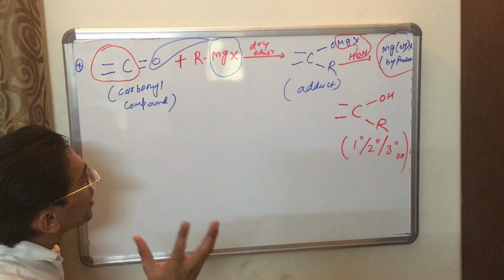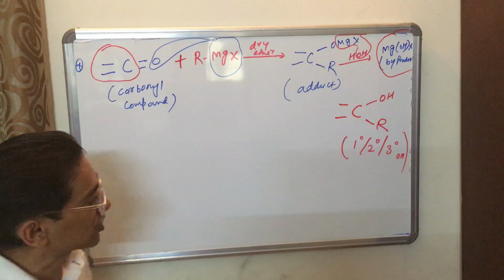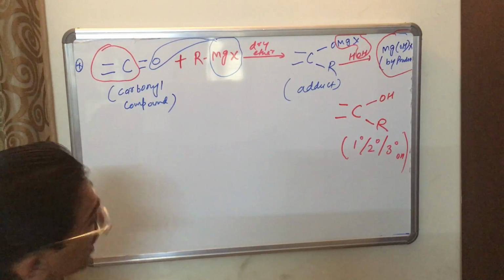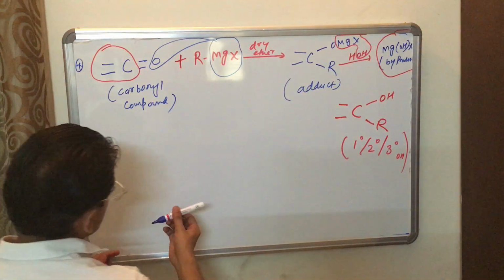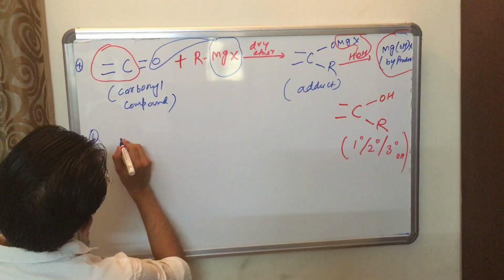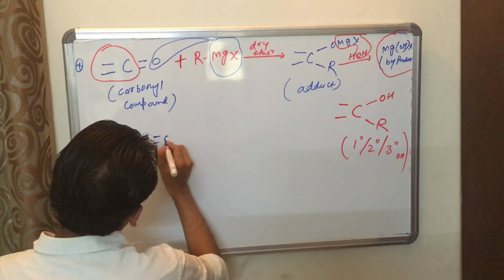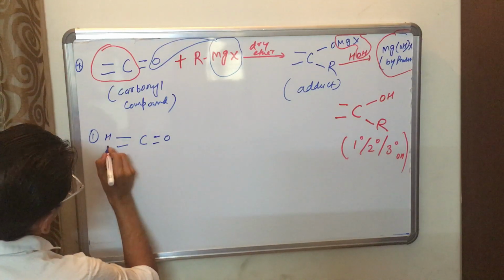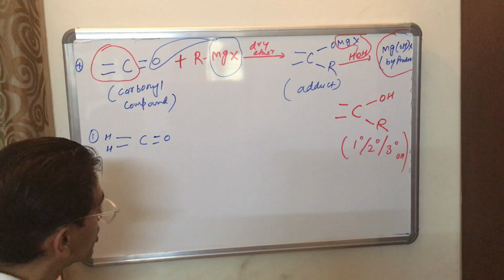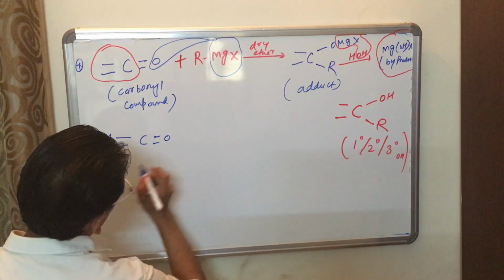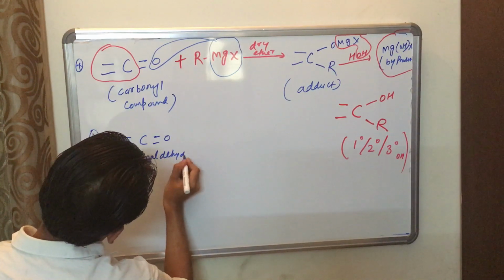So how many substrates could be formed from these carbonyl compounds? This you need to understand. There are 3 types of carbonyl compounds. One is C double bond O where both bonds are attached with hydrogen. This one is one substrate, meaning HCHO, which is formaldehyde.